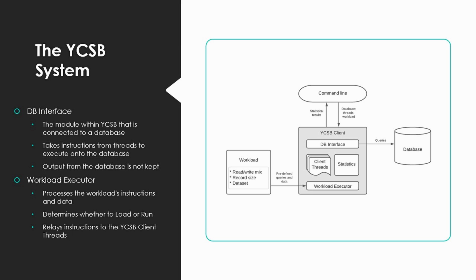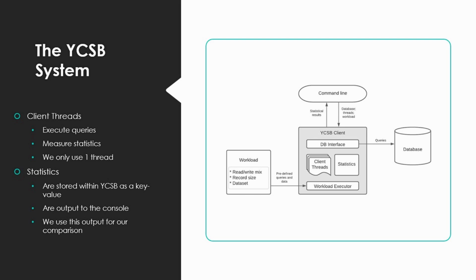Similar to this interface, the workload executor connects to the workloads. It processes the instructions, the data, and whether to load or run instructions onto the database. It generates all the queries to run and hands it off to the client threads. Like was said earlier, client threads are the items within the client that actually execute instructions. However, they also keep track of metrics like latency and throughput. If there are multiple threads, these metrics will be averaged at the end of the execution. However, for our project, we only used one thread.